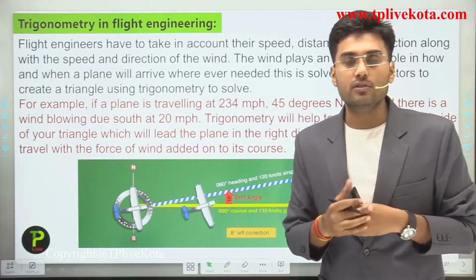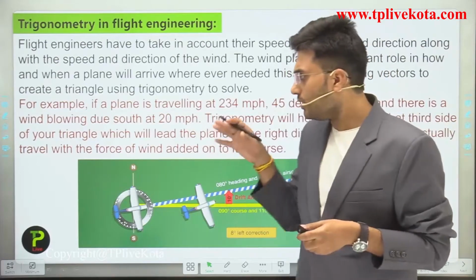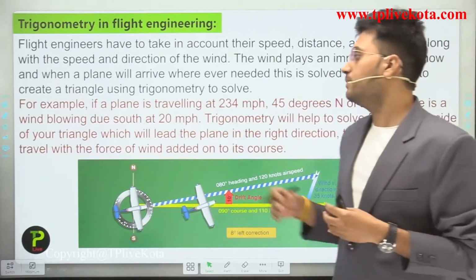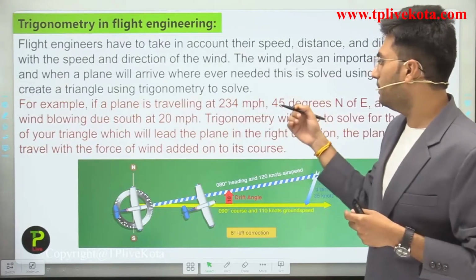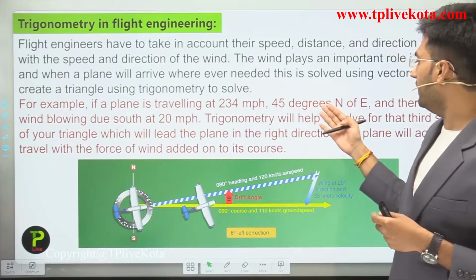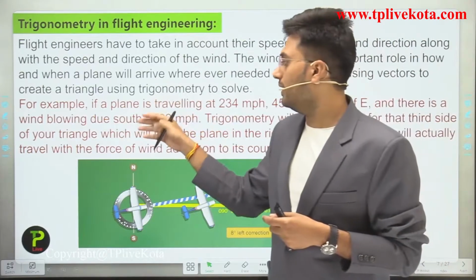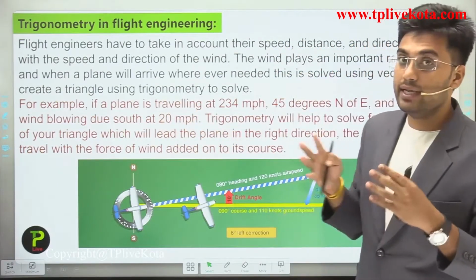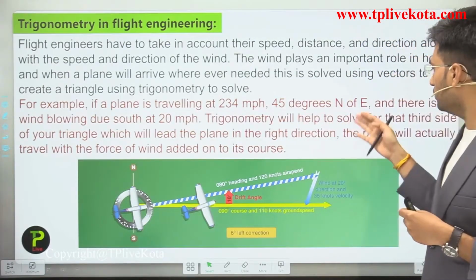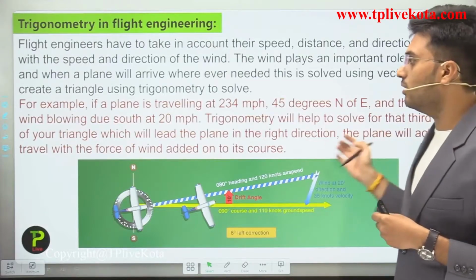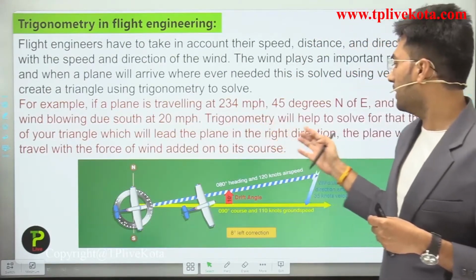What are vectors? You study about vectors in higher classes. For example, if a plane is traveling at 234 miles per hour, 45 degrees north to east, and there is a wind blowing due south at 20 miles per hour, trigonometry will help to solve for that third side of your triangle, which will lead the plane in the right direction.